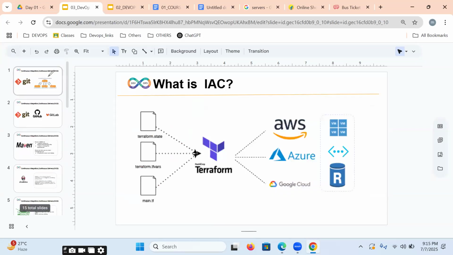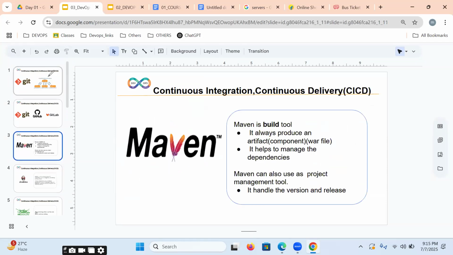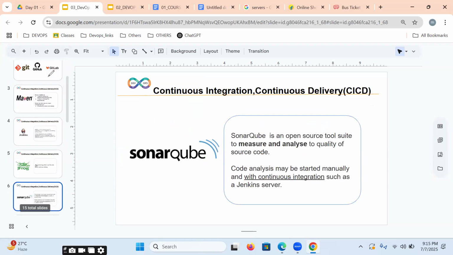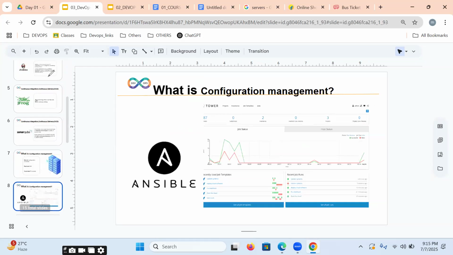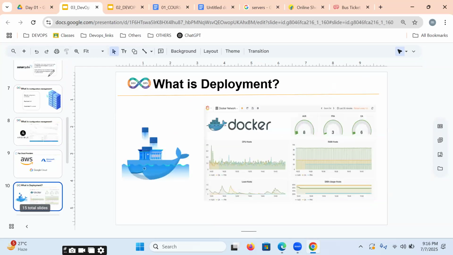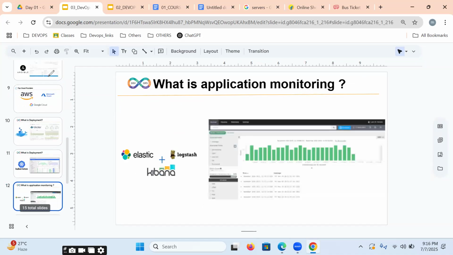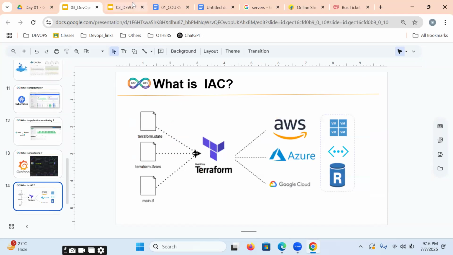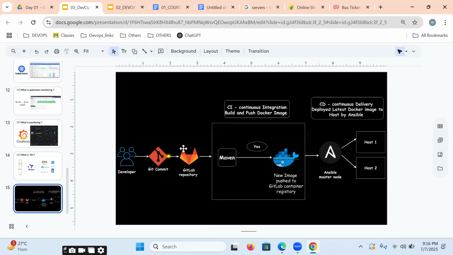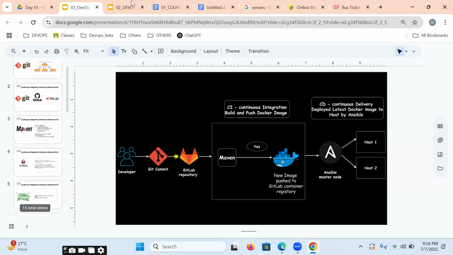With the help of these tools: Git, GitHub, Maven, Jenkins, JFrog, SonarQube, Ansible, AWS, Microsoft Azure, Docker, Kubernetes, ELK, Elastic, Logstash, Kibana, Grafana, Terraform. This is one of the major projects we are implementing, and inside the course we will also be discussing many other projects, but this is one of them.